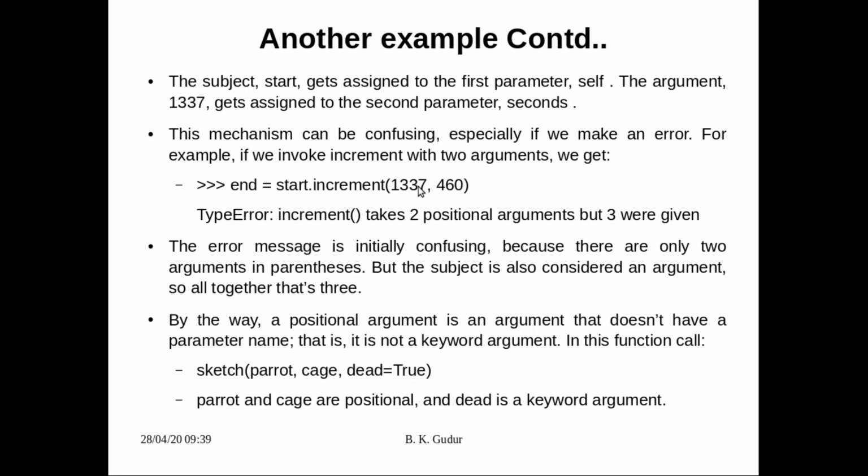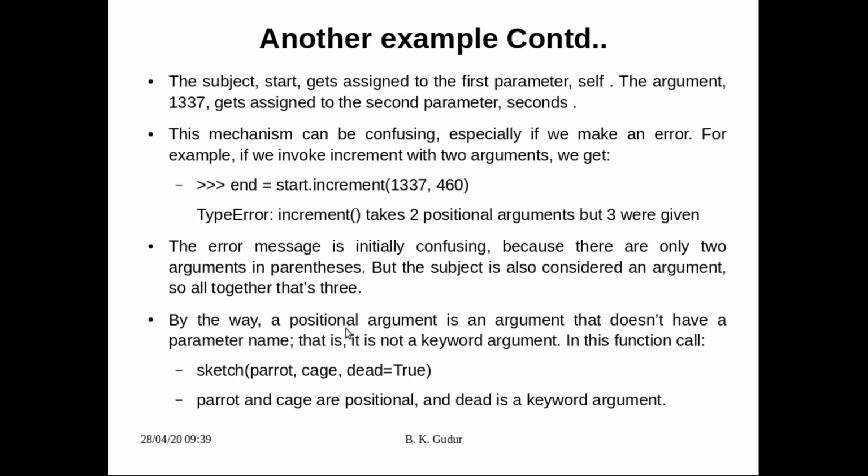You may be confused about where the three arguments are. The first one is this, the second is this, and the third is this. The error message is initially confusing, but there are only two arguments in parentheses, and the subject is also considered an argument, so altogether there are three.